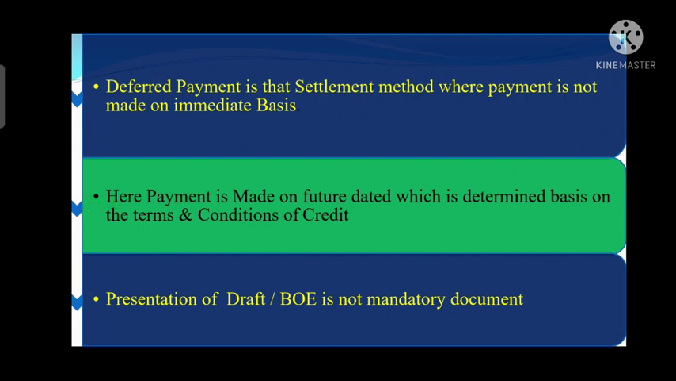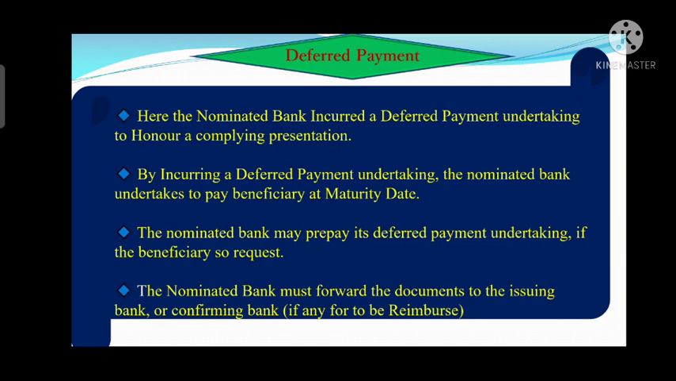Right? It can be 30 days from the shipment date. It can be 90 days from the invoice date, any date. Or it can be 60 days from receiving documents at the issuing bank counter. It can be any date. So that date will be determined based on the terms and conditions of the LC. Right? So there are 3 points. A draft need not be presented as it is not a necessary document under deferred payment. Payment will be made on a future date. That future date will be determined based on the terms and conditions of the credit. Right? Now we will discuss another aspect of deferred payment.